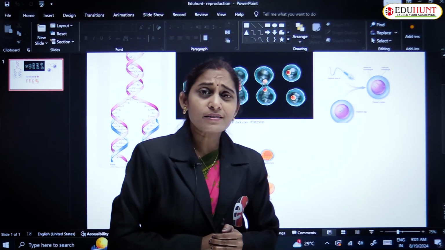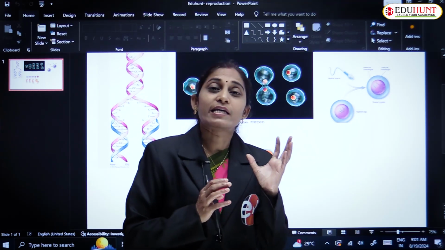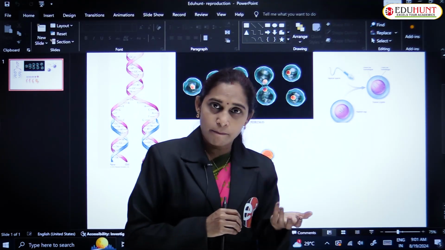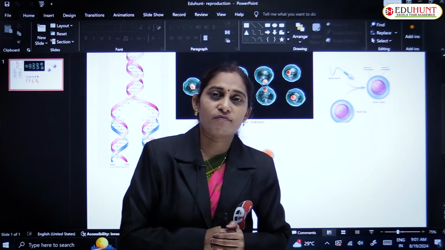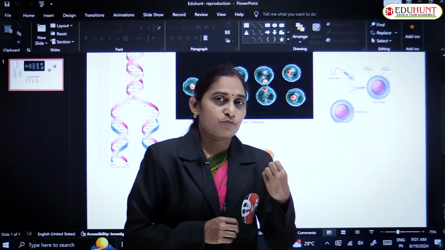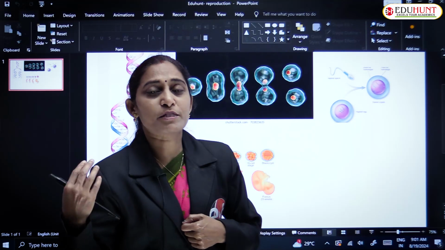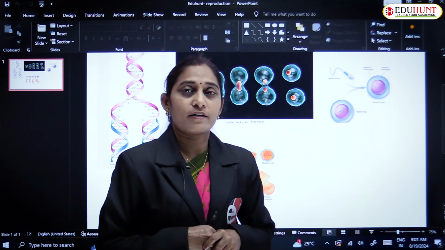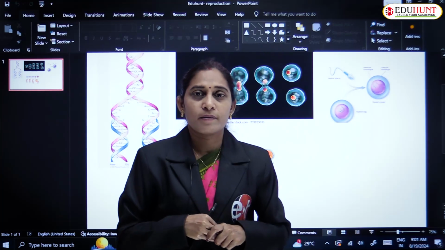In plants, male and female gametes are produced in a single flower if it is a bisexual flower. In some plants, there are unisexual flowers, where only male gametes, that is pollen, are produced in one flower and the gynoecium is present in another flower. They may be present on the same plant or on different plants.